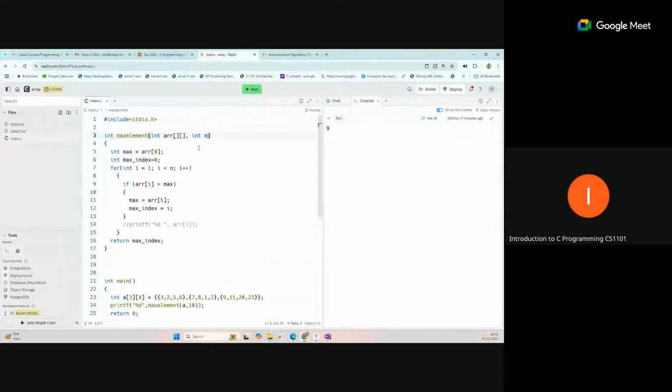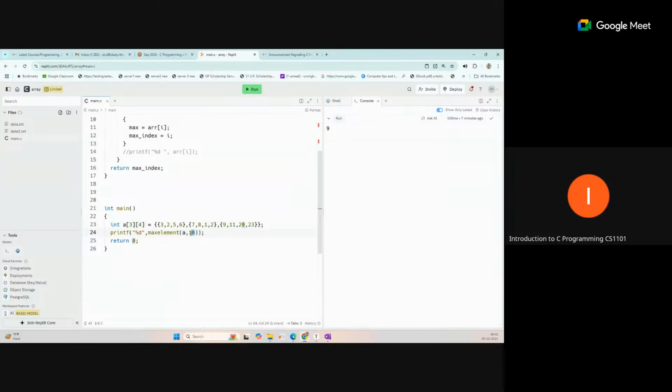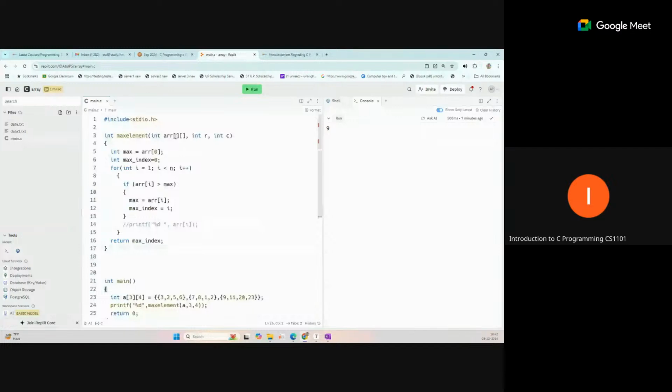Now we need the values here. So how many rows are there? Suppose values are given like this: r, how many rows, and c, how many columns, so that we can pass them here. That means we are passing 3 rows and 4 columns, so that we have the 2 dimensions. Sometimes we also assign a maximum size for this, like 10 and 10.